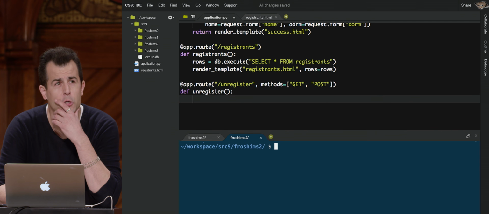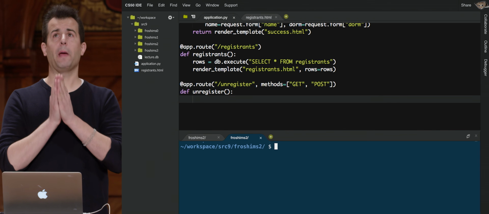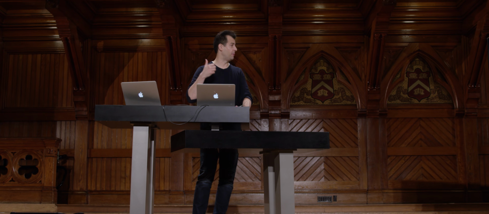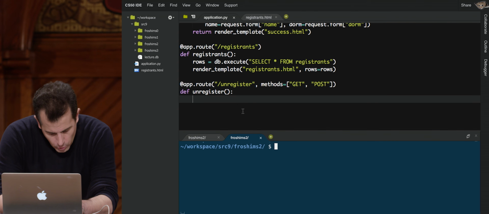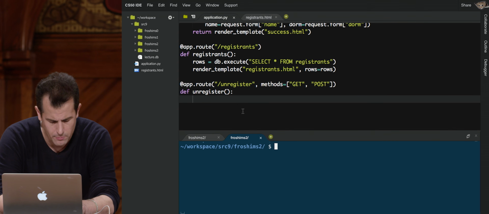And now I'm going to have two conditions. So if this /unregister page is visited via get, so you just go to this URL, then I just want to see the same list of registrants, but with some kind of form via which I can delete them from my database, via which they or I can unregister them. Meanwhile, if post, I want to actually do the deletion. So let me try this.